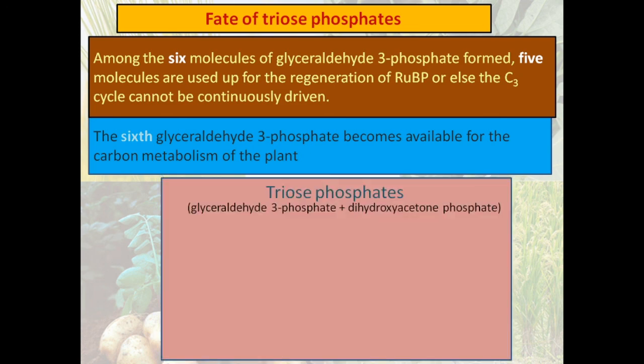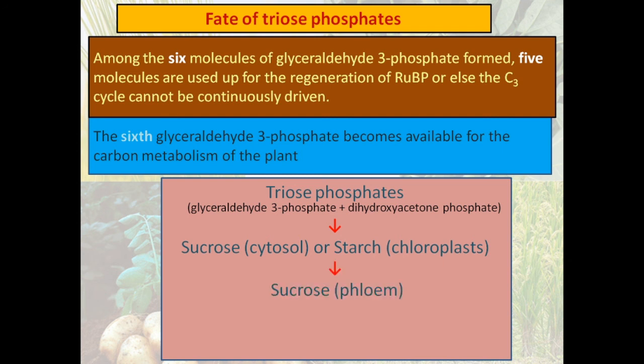So triose phosphates are glyceraldehyde 3-phosphate and dihydroxyacetone phosphate. It is converted into sucrose or starch in the chloroplast, and this sucrose is taken to the phloem, and the phloem transports it to the various parts of the plant, to the roots, to the stem tips, to the flowers, in each and every part of the plant. And there in each part it is used up for growth, or it is stored as polysaccharides.